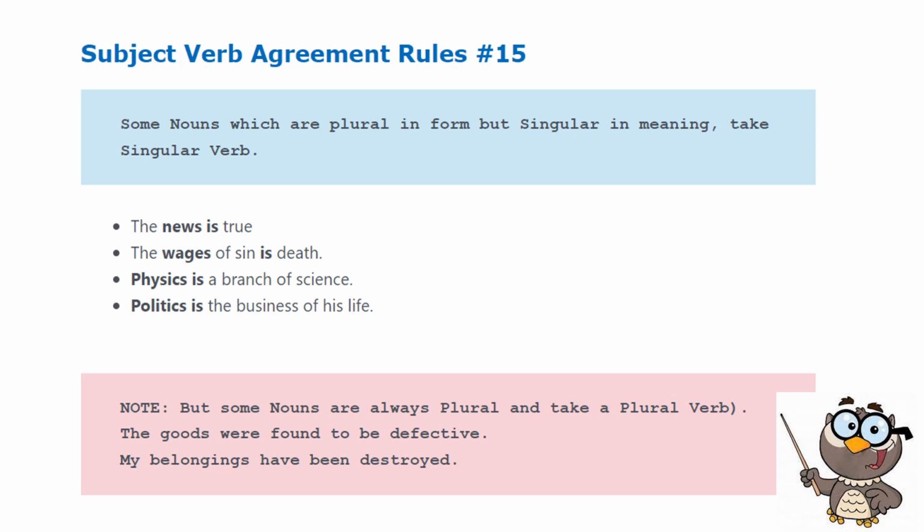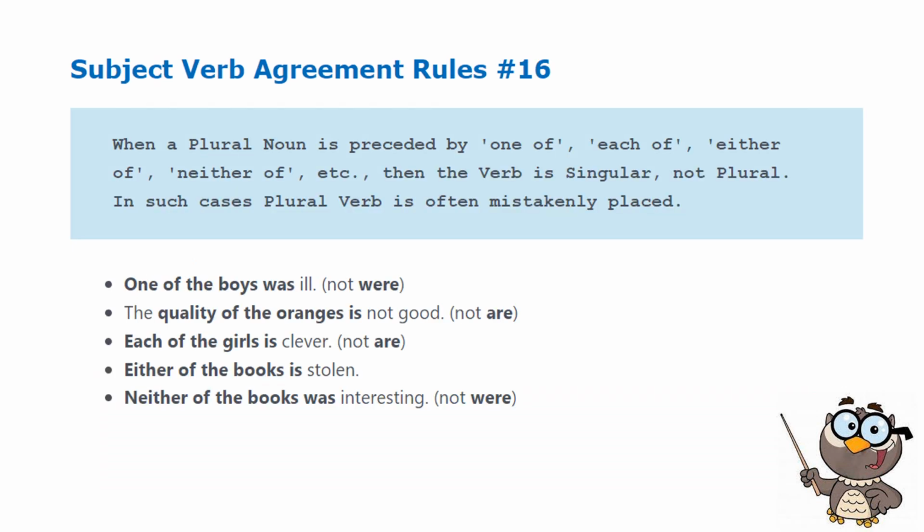Take note, however, that some nouns are always plural and take a plural verb. Examples: The goods were found to be defective. My belongings have been destroyed. So these are nouns which are always plural and thus always require the plural form of the verb.